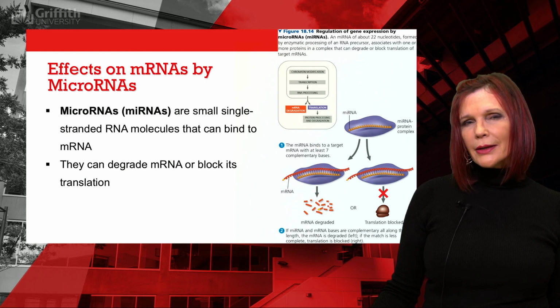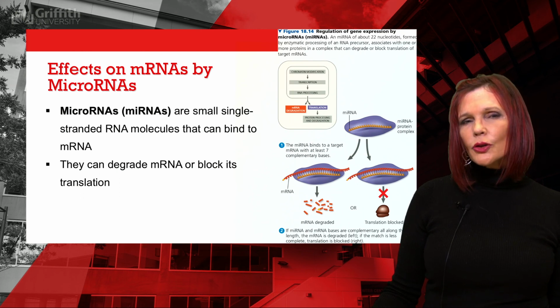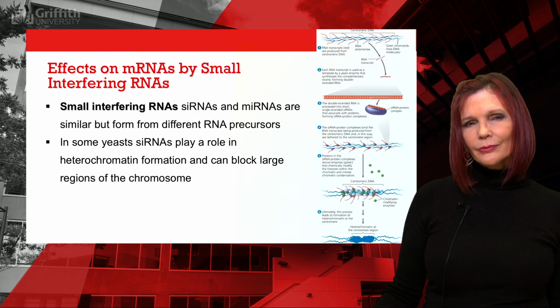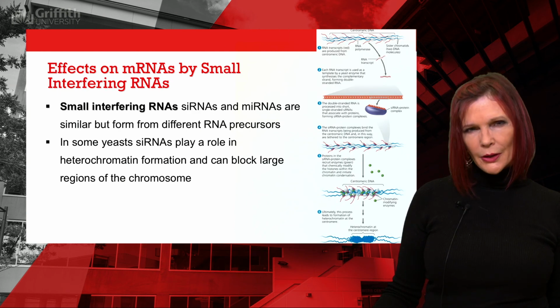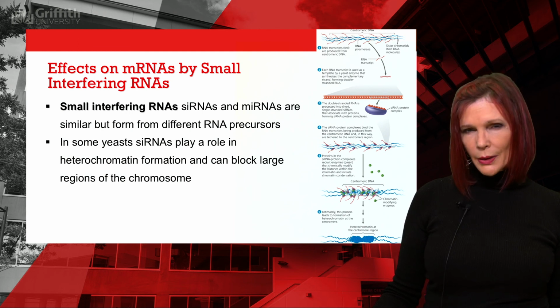MicroRNAs are single-stranded RNA molecules that can bind to complementary sequences in the mRNA to either degrade the mRNA or block its translation. Another class of non-coding RNA is small interfering RNAs. As studied in yeasts, they appear to play a role in heterochromatin formation and can block large regions of the chromosome.